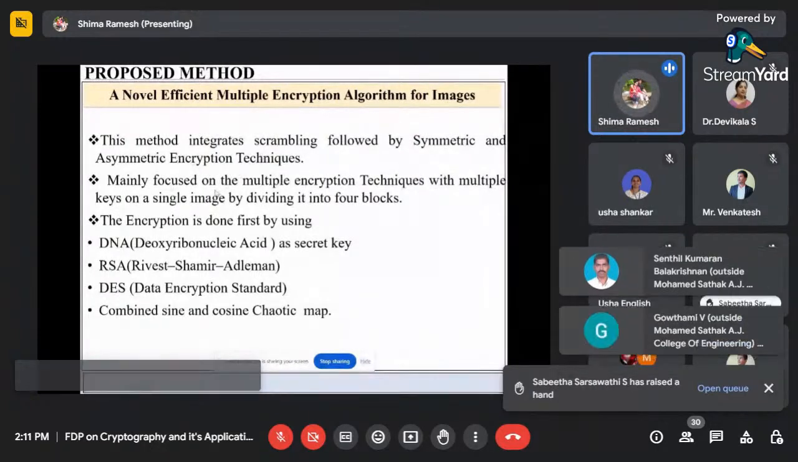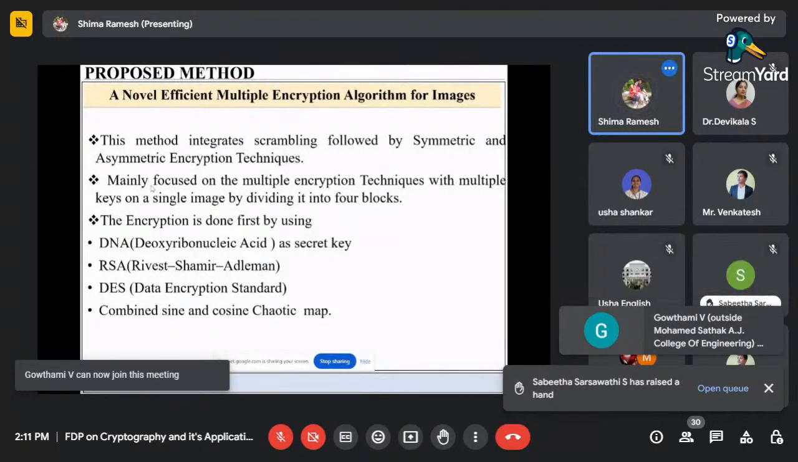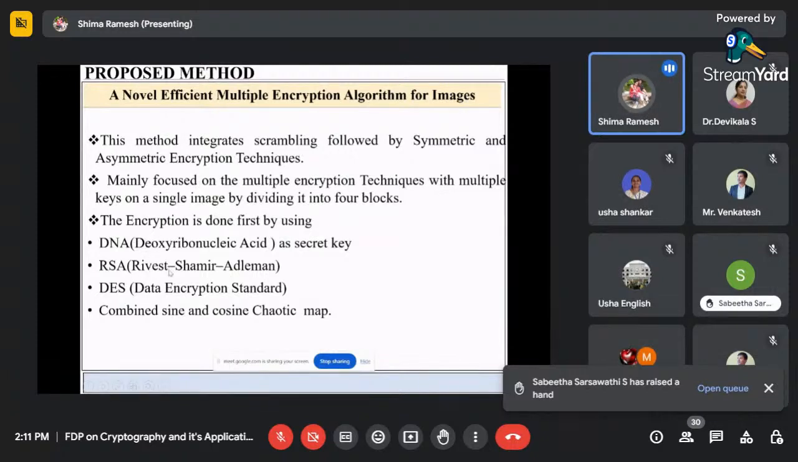Okay, both I am using here. First I am scrambling, followed by these two. My main agenda is how to use multiple different encryption algorithms. I can't use all four in one, so I have divided my input image into four equal blocks. One block gets one encryption algorithm, and finally I combine them to make our encryption algorithm stronger.